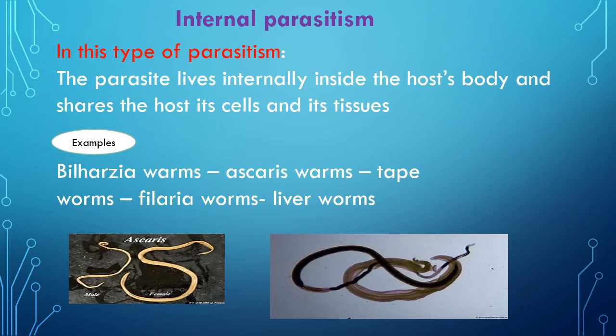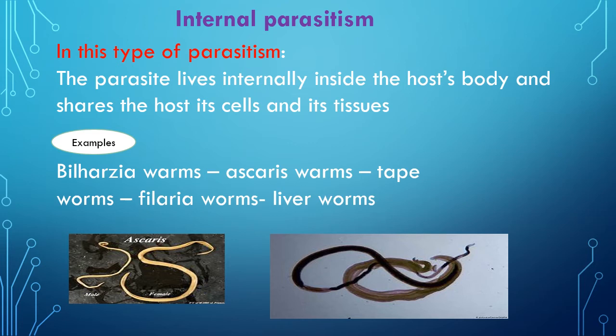Internal parasitism. In this type of parasitism, the parasite lives internally inside the host's body and feeds on the host's cells and tissues.